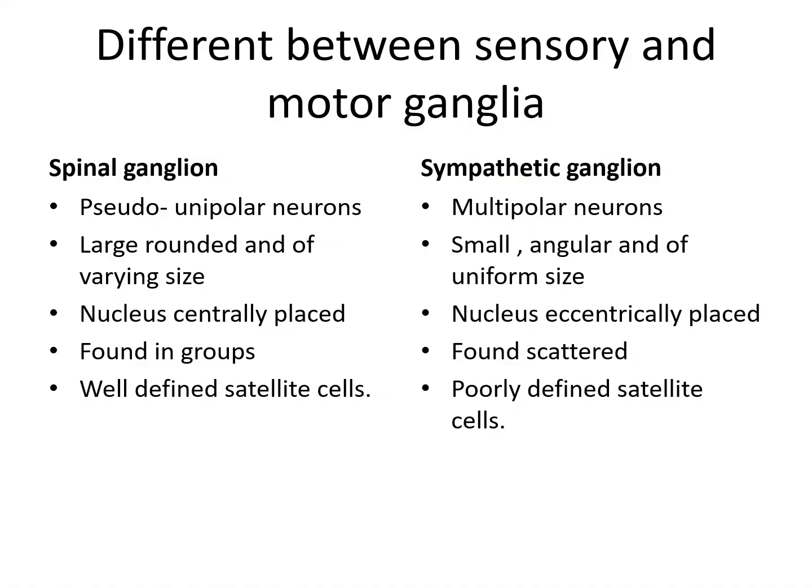So, the difference between the sensory and the motor ganglia. Sensory or spinal ganglia are pseudo-unipolar; sympathetic ganglia are multipolar. Spinal ganglia cells are large, round and vary in size; sympathetic cells are small, angular and uniform in size. In spinal ganglia the nucleus is centrally placed; in sympathetic, eccentrically placed. Spinal cells are found in groups; sympathetic cells are scattered. Spinal ganglia have well-defined satellite cells; sympathetic have poorly defined satellite cells. So these are the differences between the spinal ganglion and the sympathetic ganglion.